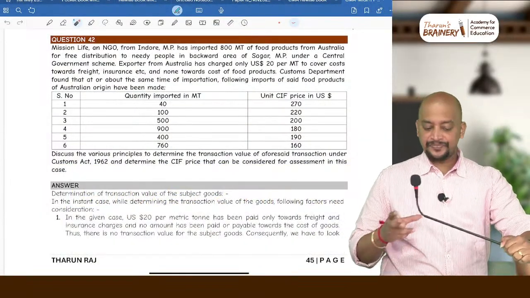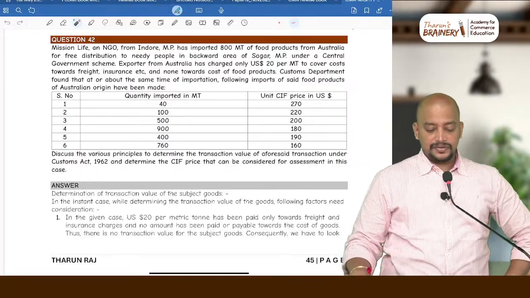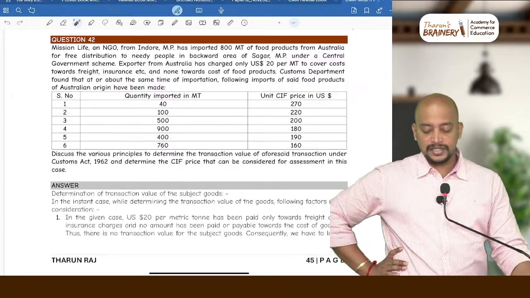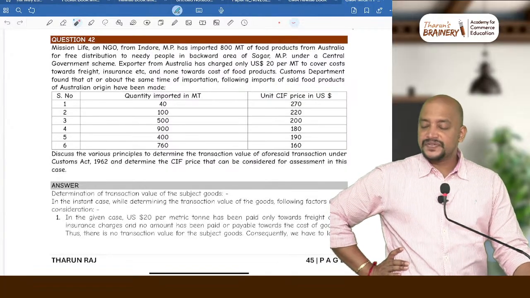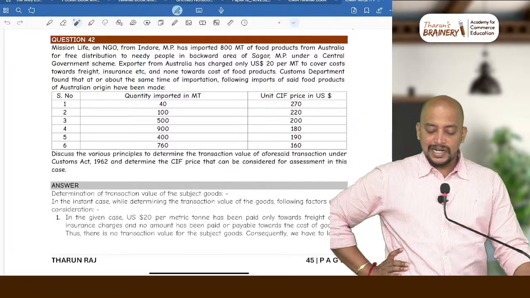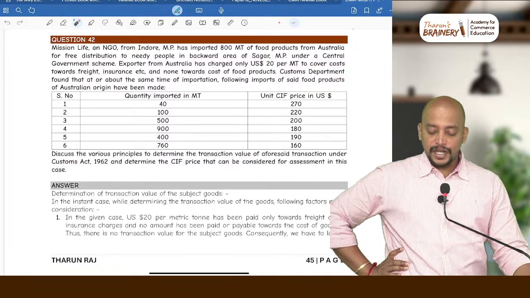We'll start. Look into question number 42. Mission Life, an NGO from Indore, Madhya Pradesh, has imported 800 metric tons of food products from Australia for free distribution to needy people in backward area of Sagar, Madhya Pradesh under a central government scheme. Exporter from Australia has charged only $20 per metric ton to cover cost towards freight, insurance, etc., and none towards cost of food products. Customs Department found that at or about the same time of importation, following imports of said food products of Australian origin have been made.